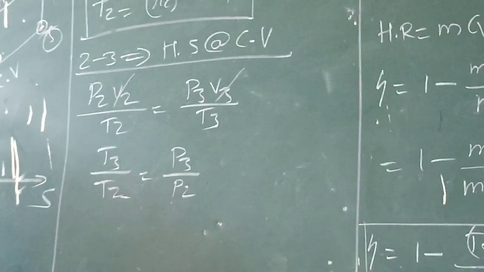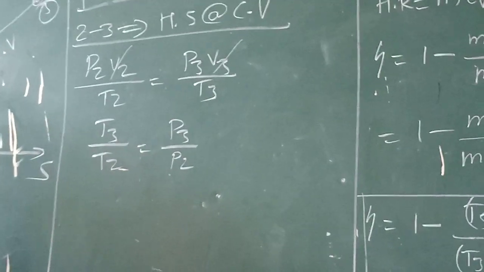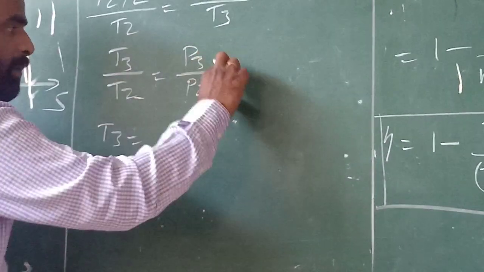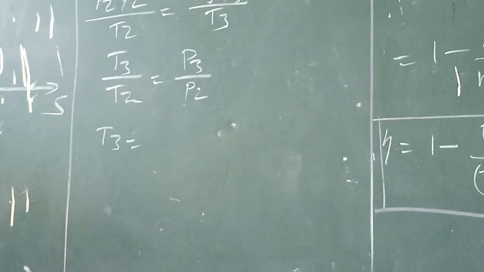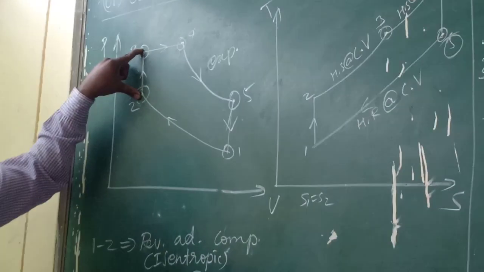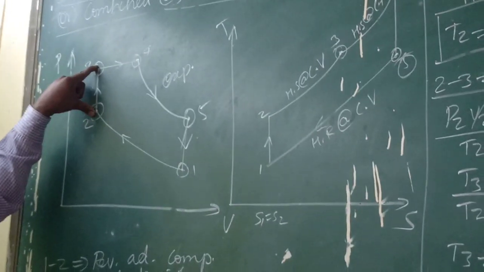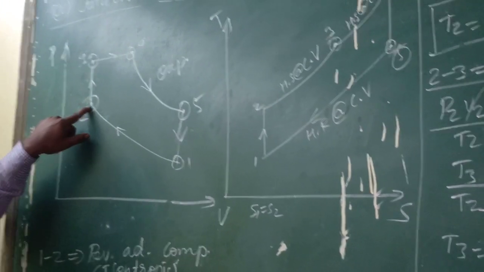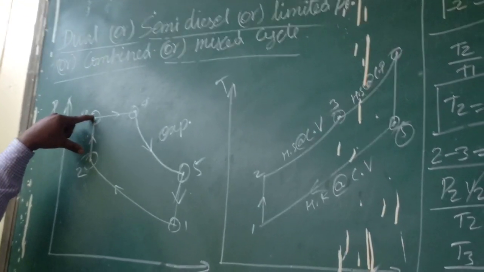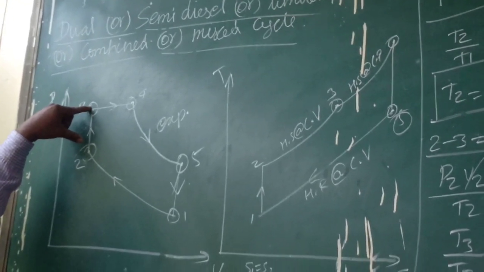Since it is a constant volume process, now we can write T3 equal to, what is P3 by P2? That P3 by P2 is called the pressure ratio. During the heat addition, the change in pressure is called the pressure ratio. So this is the state before heat supply. State 3 is the pressure after the heat supply.